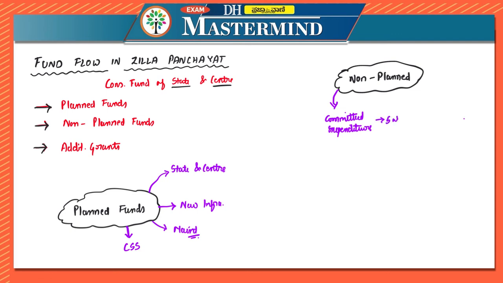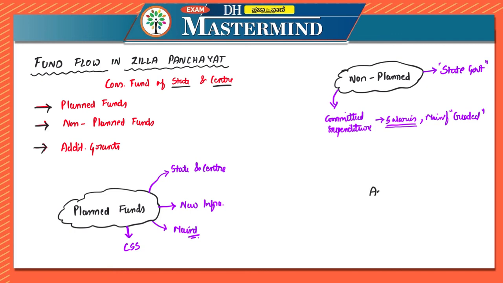You have to give salaries, and there is maintenance of infrastructure which is already created. So these funds are under non-planned funds. These funds are exclusively released to Zilla Panchayats by the state government, because it is for the salaries of state government employees, right? So it is released by the state government. So this is very important.